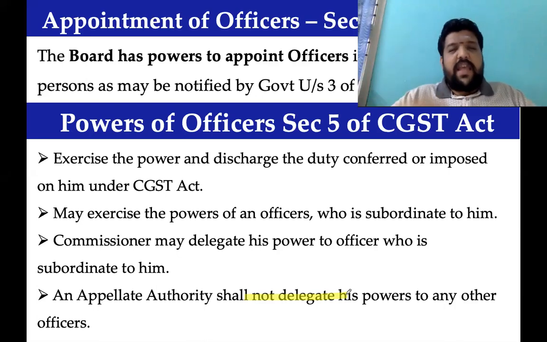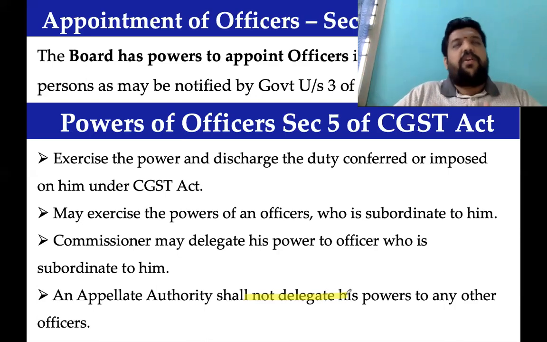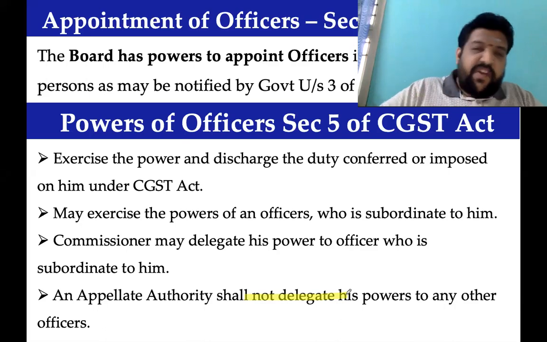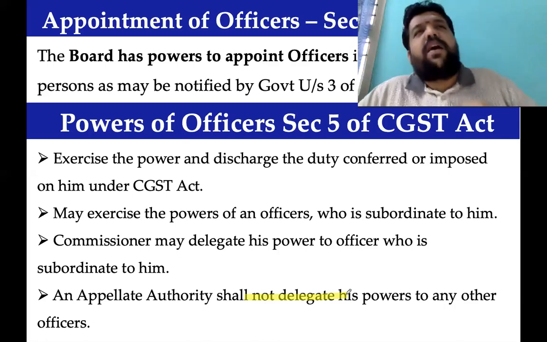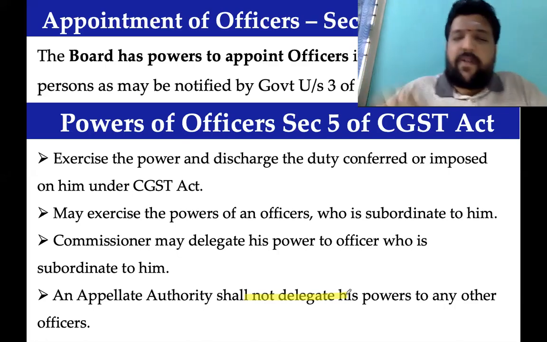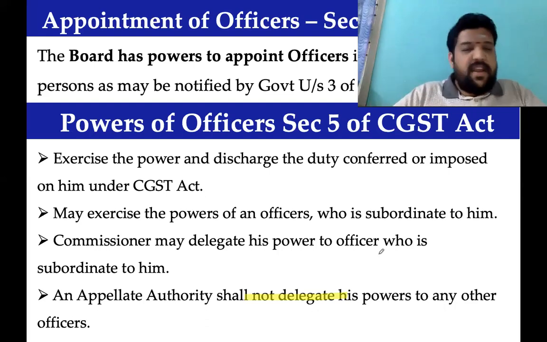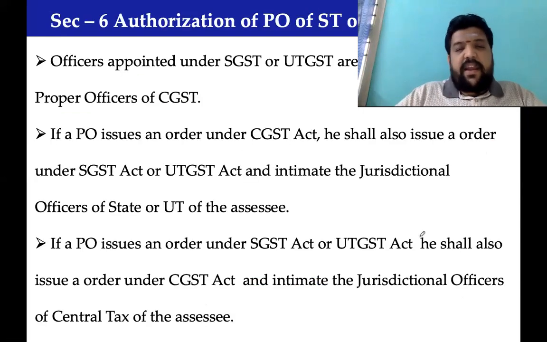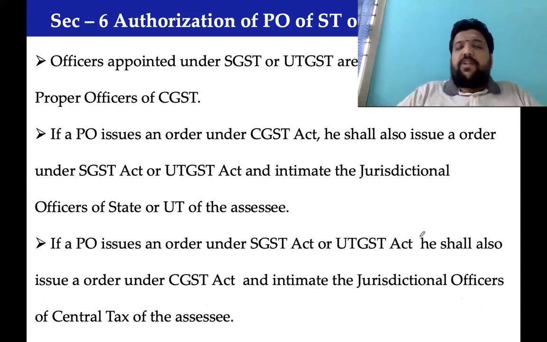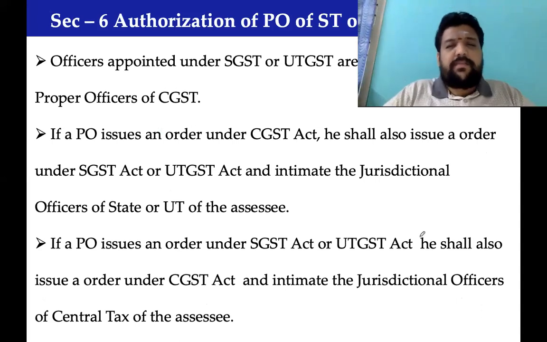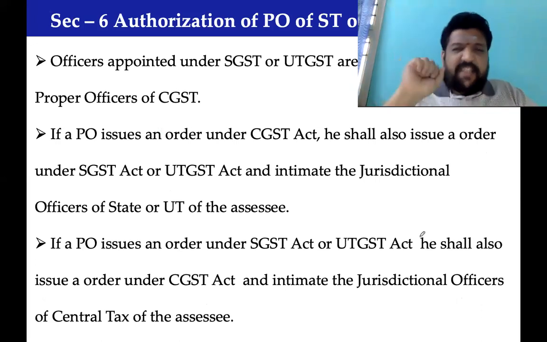It should strike us that appellate authority means all those authorities to whom we go to further dispute the facts. So an appellate authority cannot delegate the powers, but for it nothing great. A jurisdictional commissioner can very comfortably delegate, and every higher authority can always act on the powers of a lower authority. From a GST perspective, this section 6 is important.